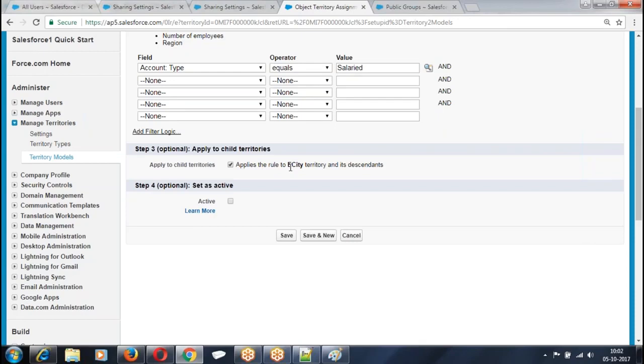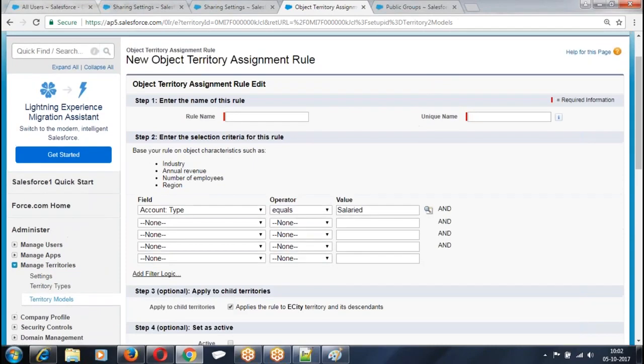Members of the territory can see the records of the territory. So how are you sharing the records? Based on territory. We share the records based on ownership. We share the records based on criteria. We are sharing the records based on territory, region wise, territory wise. Are you clear about this condition?